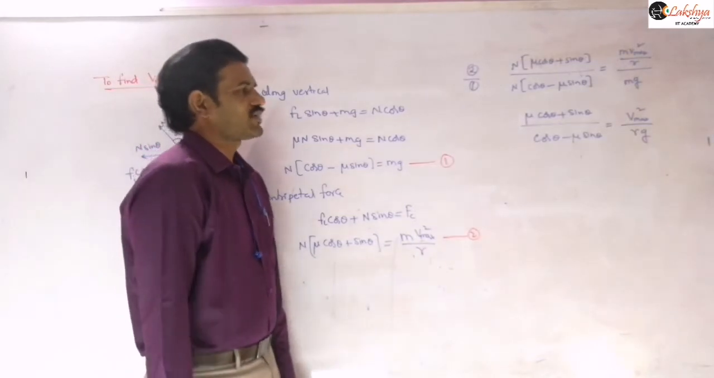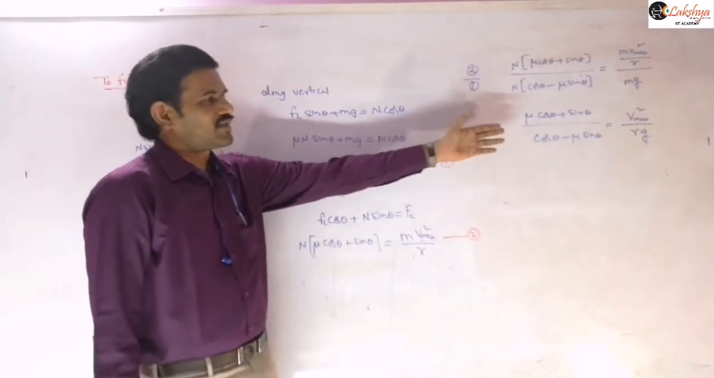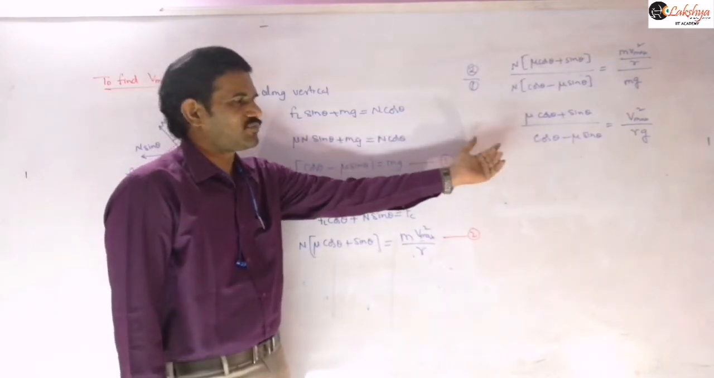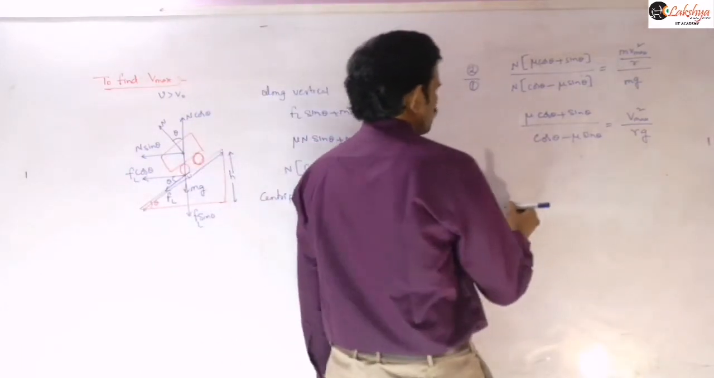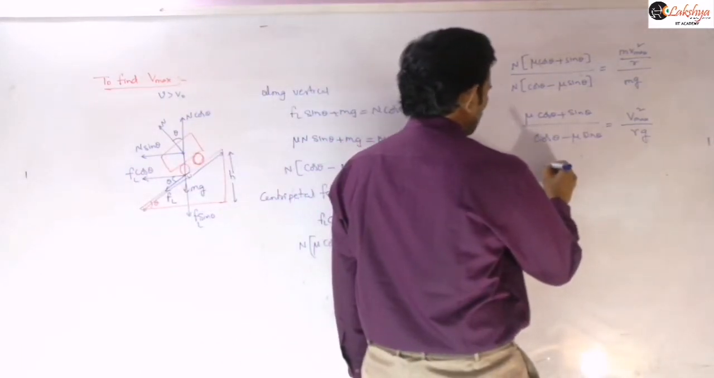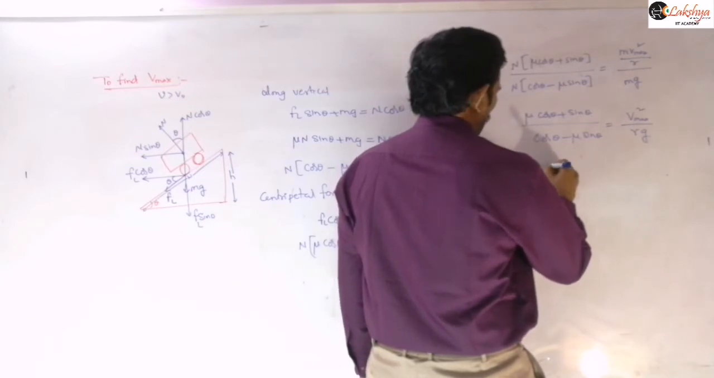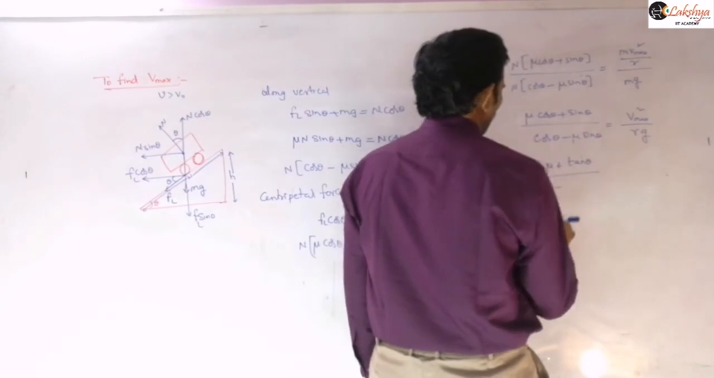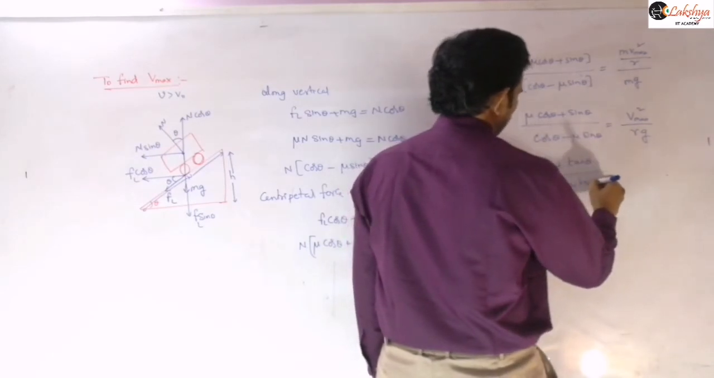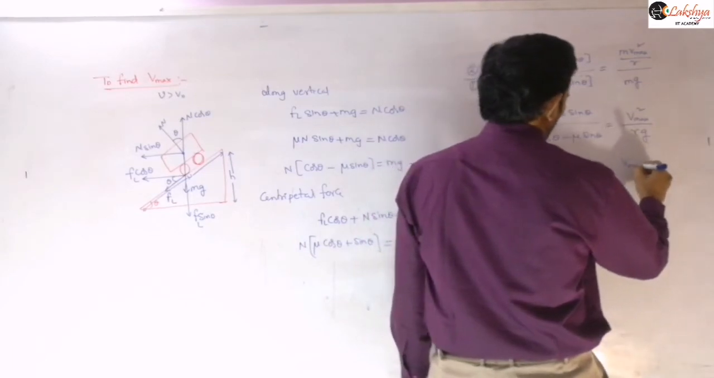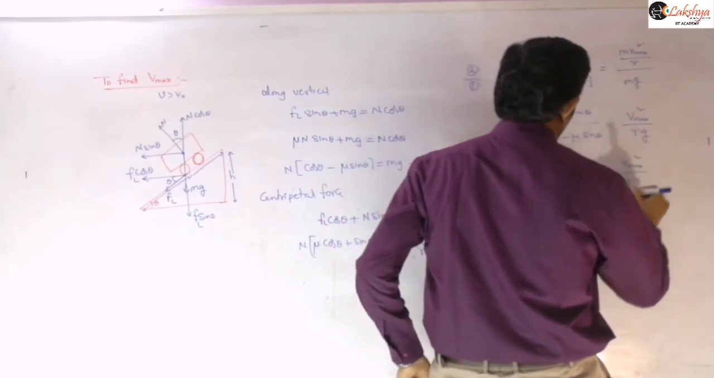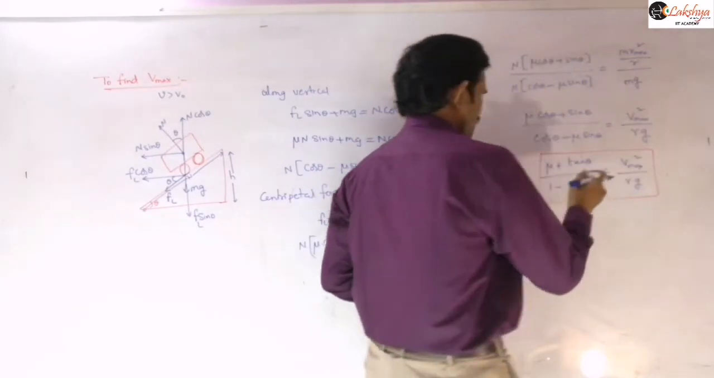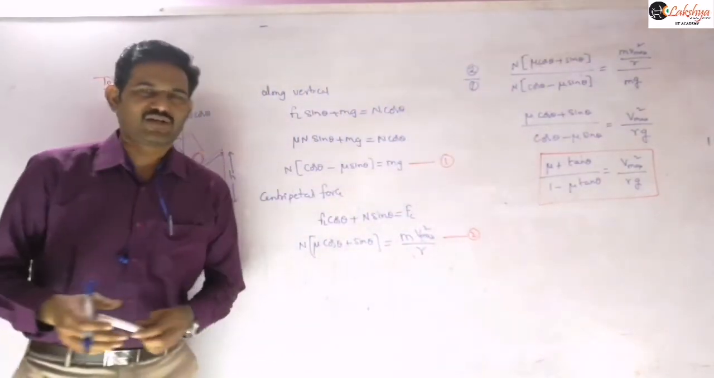Generally we express this expression in terms of tan theta. So you can take cos theta common in both numerator and denominator and simplify. In general we express this as (mu plus tan theta) by (1 minus mu tan theta) is equal to V max square by Rg. So this is the expression for the maximum velocity, and from that you can calculate the corresponding maximum velocity.